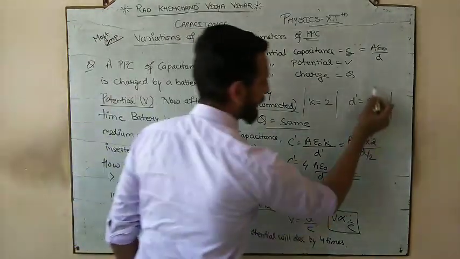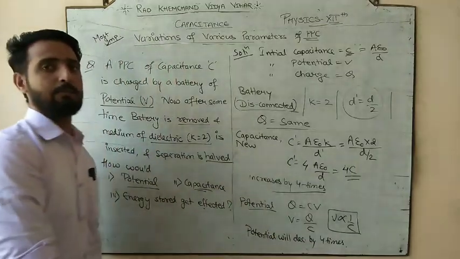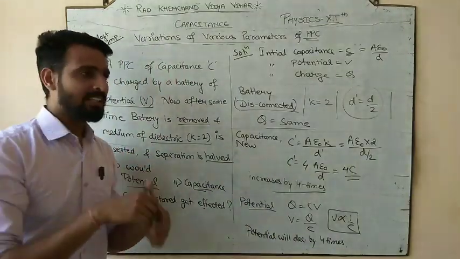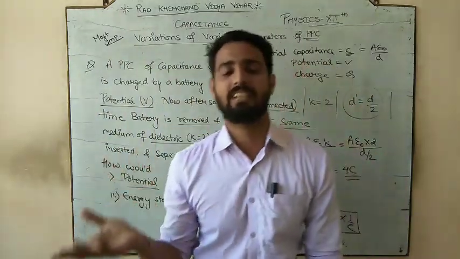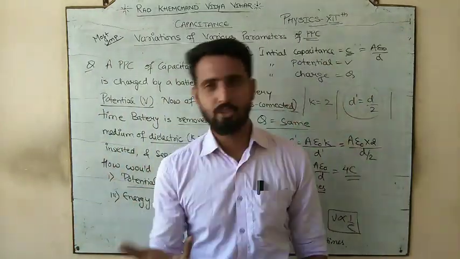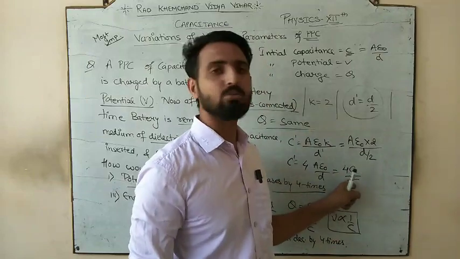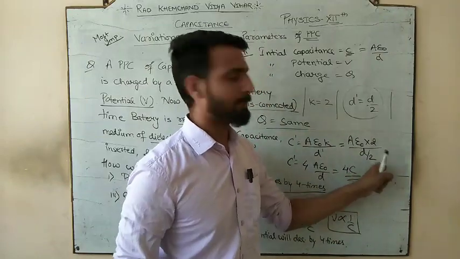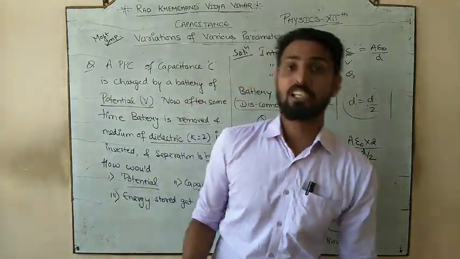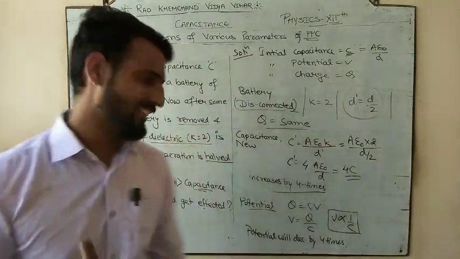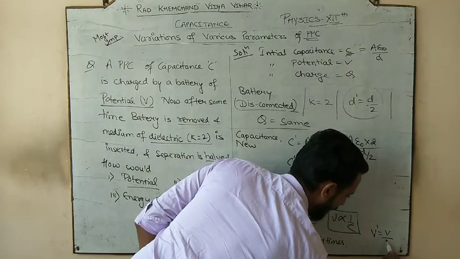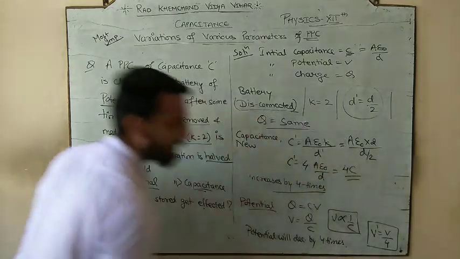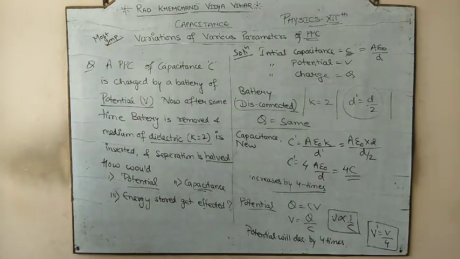The only thing that I do separately is this one. तो इसलिए do not become a रट्टू तोता for these two particular cases. उन्हें रट के मत जाइए कि increase by k times ही होगा. यहाँ पे तो k 2 था तो फिर 2 times नहीं हुआ, 4 हो गया ना, because यहाँ पे separation भी change हुआ. तो रट्टू मत बनिए, try to understand कि कैसे changes जा रहे हैं. So your new potential would be V by 4, okay, decrease by k times, or you can say increase by 1 by 4 times.